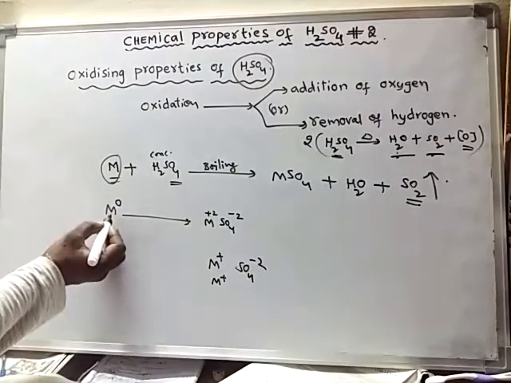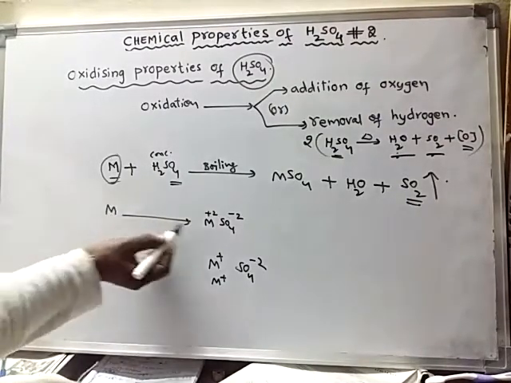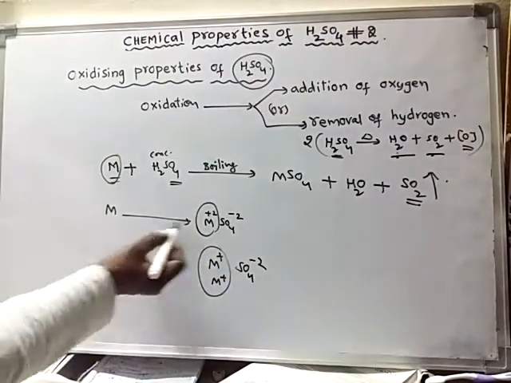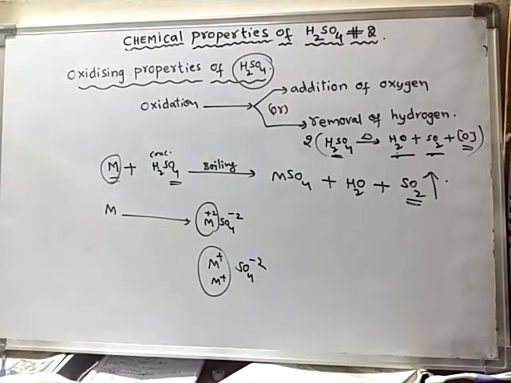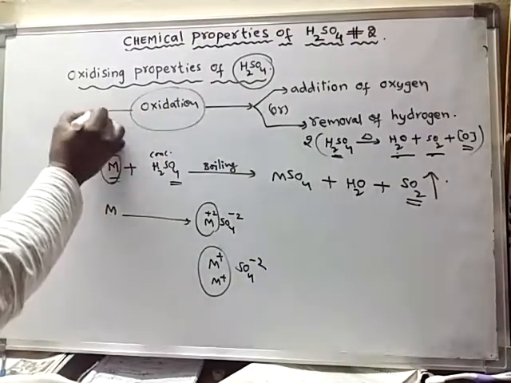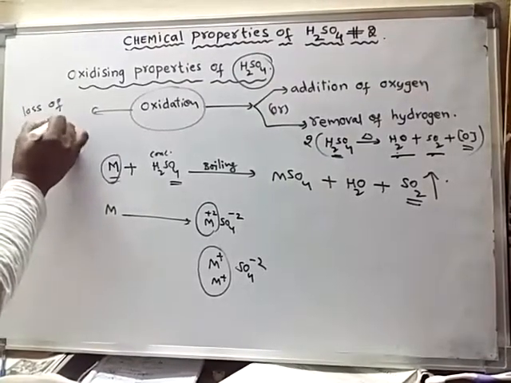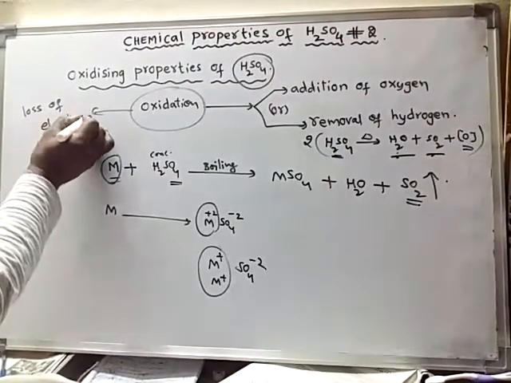So here what is happening? This metal is converted into positive ion. Metals will convert into positive ion only upon losing electrons. So oxidation is nothing but loss of electrons. Loss of electrons is also called oxidation.